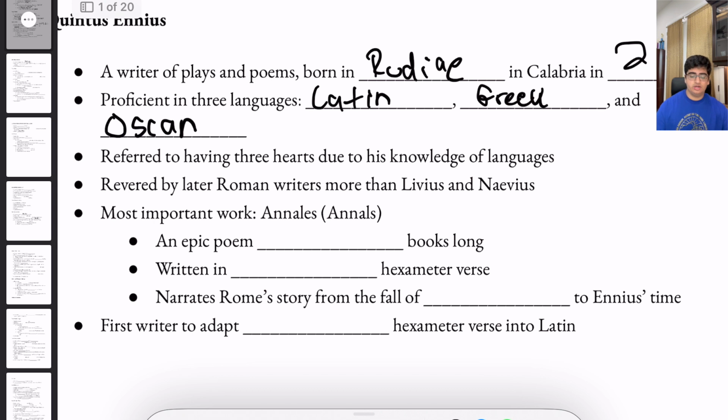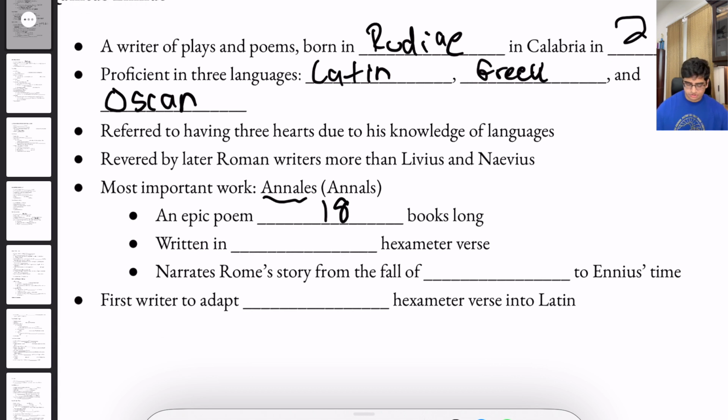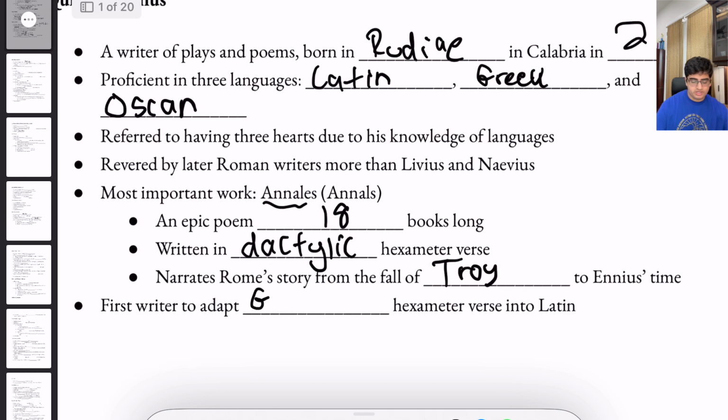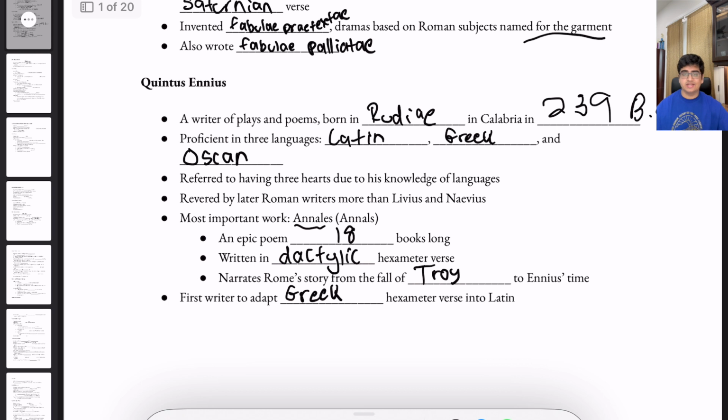His most important work was the Annales. It was an epic poem, 18 books long. Now, this is the most important part of Ennius, which you should know. He wrote it in dactylic hexameter verse. And this narrates the Rome story from the fall of Troy all the way to Ennius's time. This makes Ennius the first writer to adapt Greek hexameter verse into Latin. So this dactylic hexameter was coined and championed by Ennius.